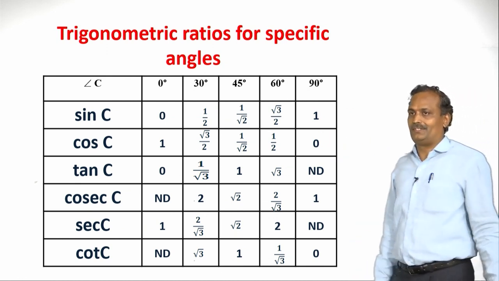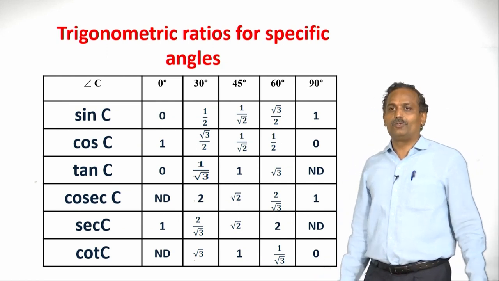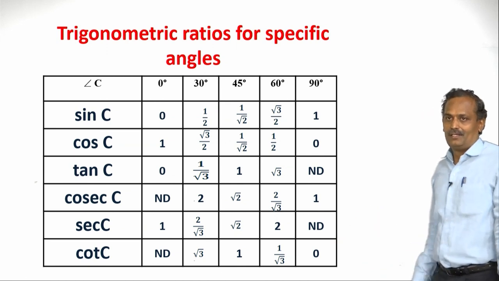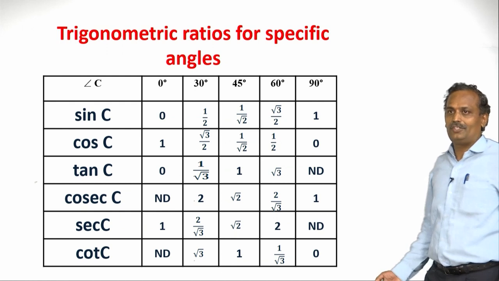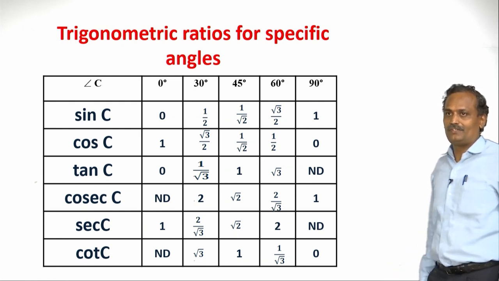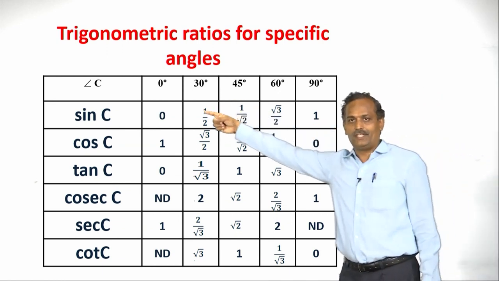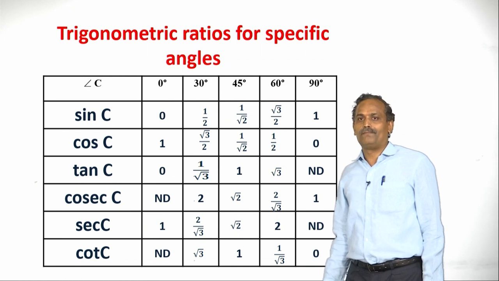Then what is cosecant C? So, you know that cosecant and sine are inverse to each other. Therefore, let us take the inverse of sine. So, what is cosecant 0? Sine 0 is 0. So, the inverse of 0 is 1 by 0. So cosecant 0 is not defined because 1 by 0 is not defined.